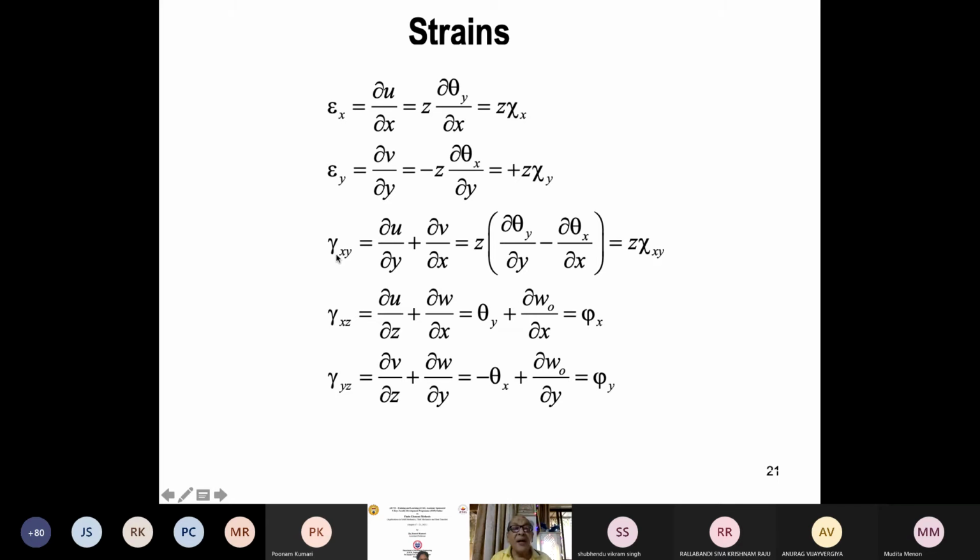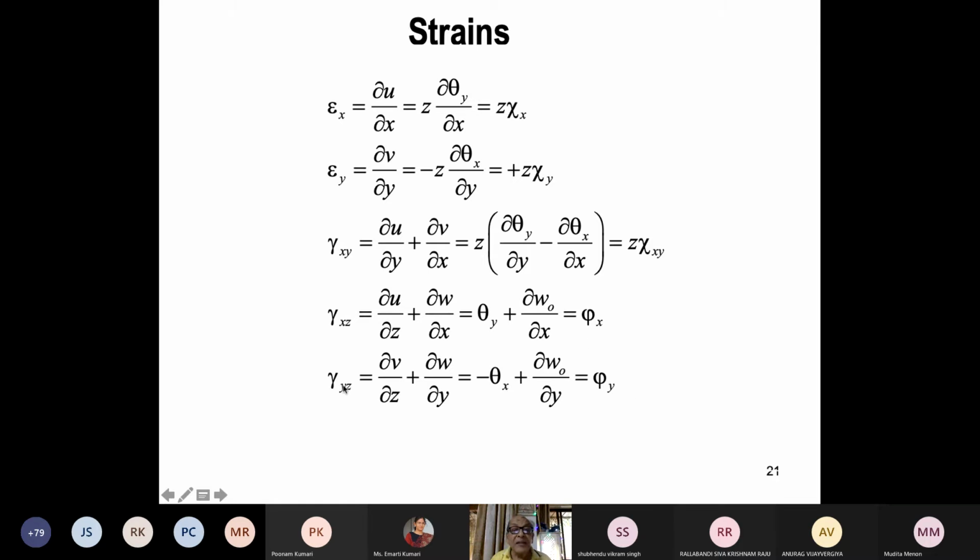And gamma xy is the in-plane shear. Please note that this is in-plane shear, not transverse shear. This is called in-plane shear, and this is out-of-plane shear. Now out-of-plane shear used to be made zero in the case of Poisson-Kirchhoff theory or Euler-Bernoulli beam theory. Now we will not be making it equal to zero. So all these are derived here. I am calling the shear angle phi x, so this total is phi x, and this total is phi y. This shear angle is phi y.